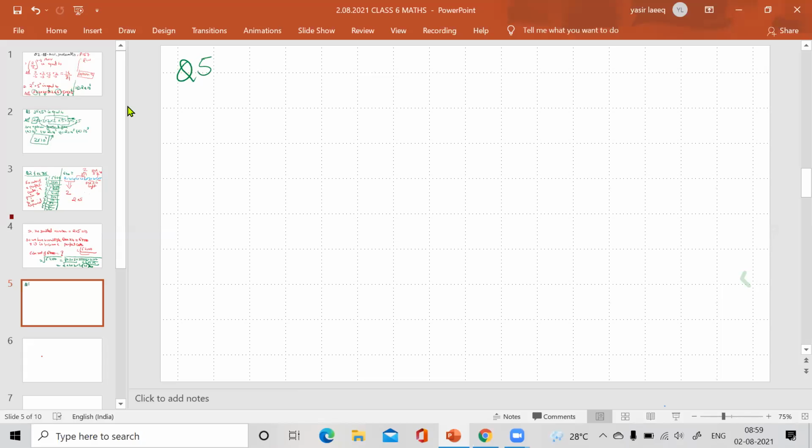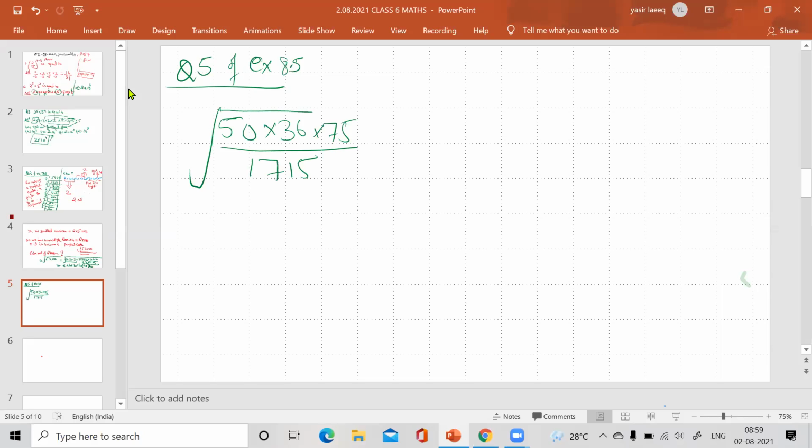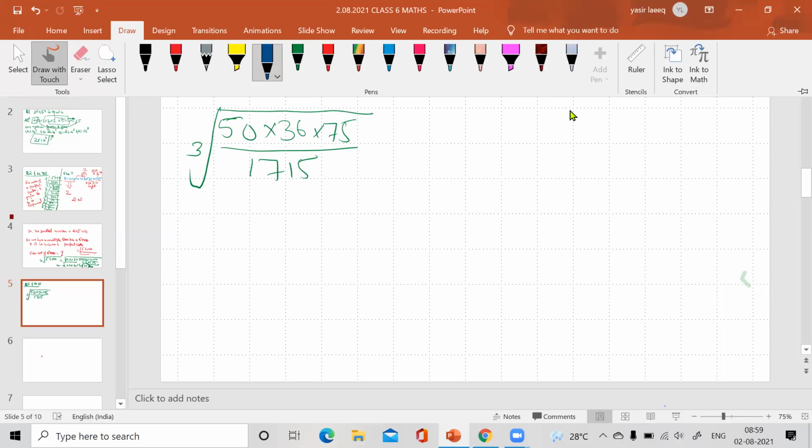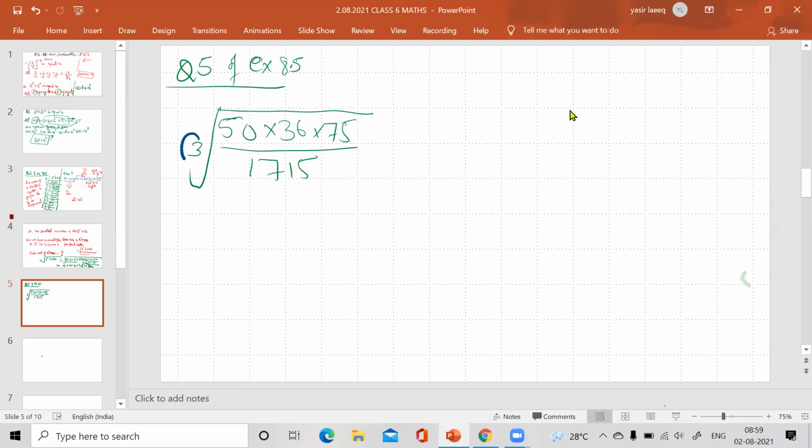Question number 5 of exercise 8.5. See it carefully, this is very important. 50 into 36 into 75 whole upon 1715, and the 3 is there. What does it mean? It means a cube root. We are talking about cube root.